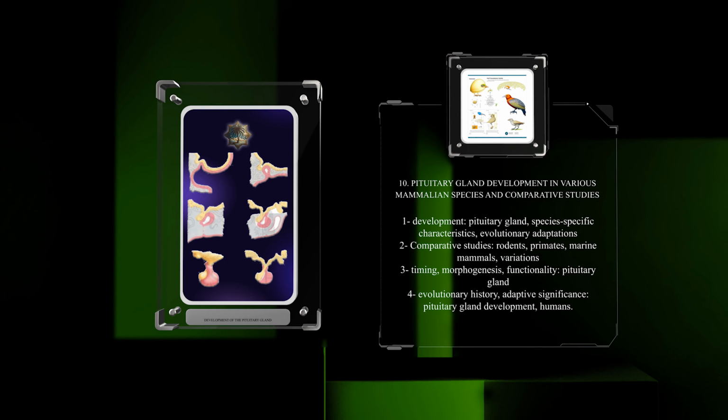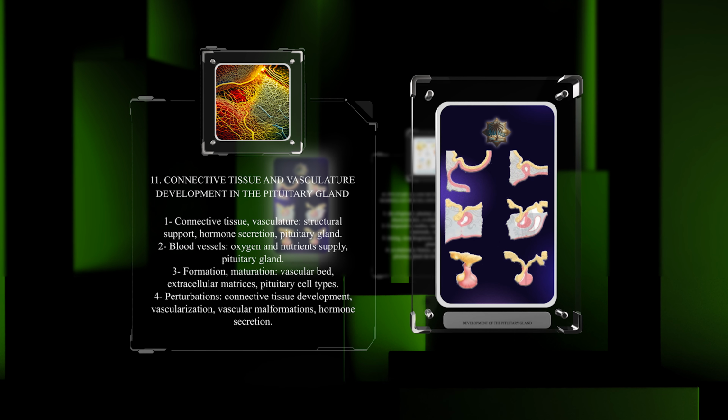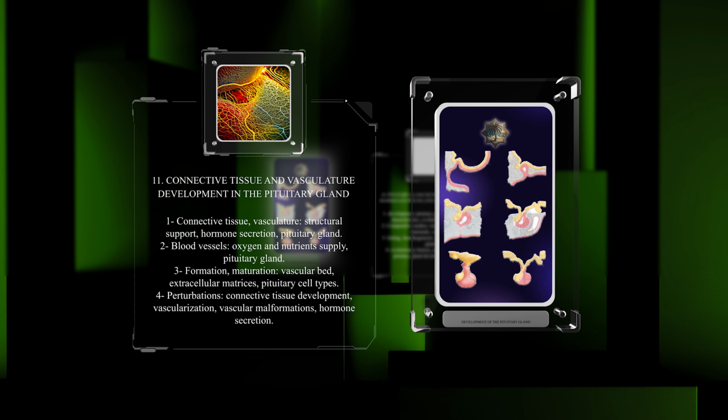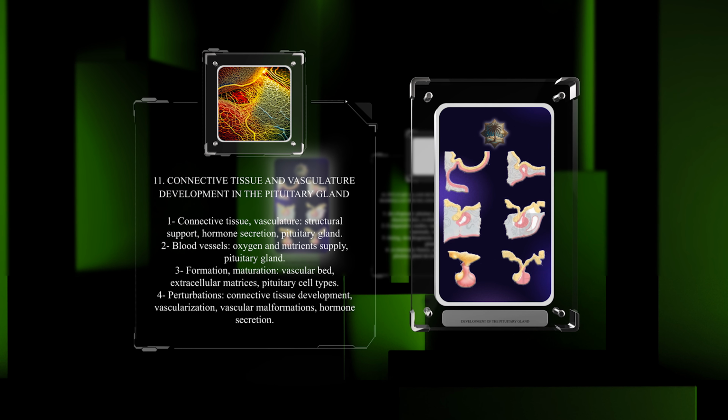Connective tissue and vasculature play essential roles in providing structural support and facilitating hormone secretion within the pituitary gland. Developmentally, a complex network of blood vessels is established to supply oxygen and nutrients to the gland. The precise formation and maturation of this vascular bed, along with the structuring of extracellular matrices, ensure proper functionality of the different pituitary cell types. Perturbations in connective tissue development or vascularization can lead to vascular malformations and impact hormone secretion.